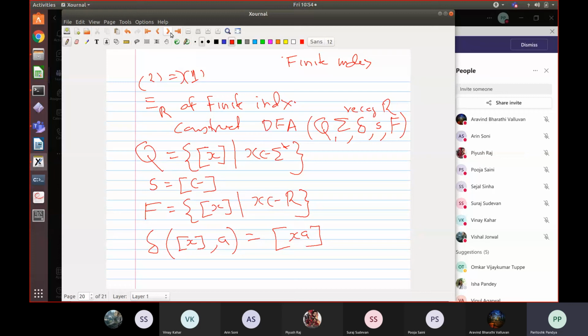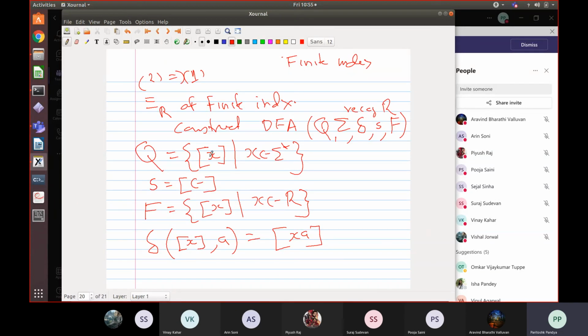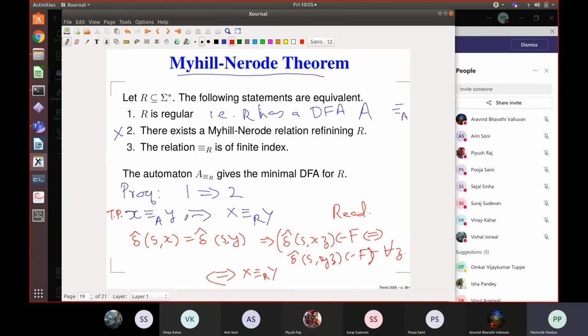So what we get out of this theorem is a machine corresponding to this language induced equivalence, which will have as many states as the equivalence classes under this equivalence, and this will be the fewest because any machine will have more classes than this. Any machine will partition the equivalence classes of this language induced equivalence into further classes.